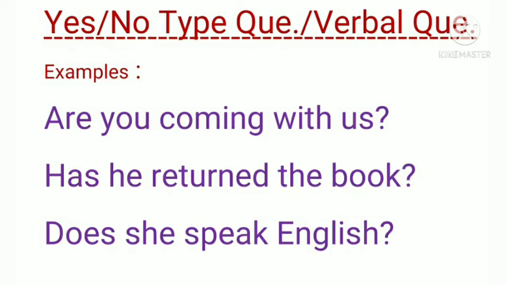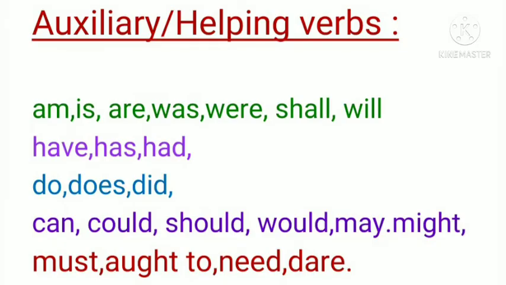And you must have noticed that all these questions begin with auxiliary or helping verbs and end with question marks. So, we must know the auxiliary verbs first. Now, which are the auxiliary verbs? Auxiliary verbs are also known as helping verbs because they help the main verb in the sentence.